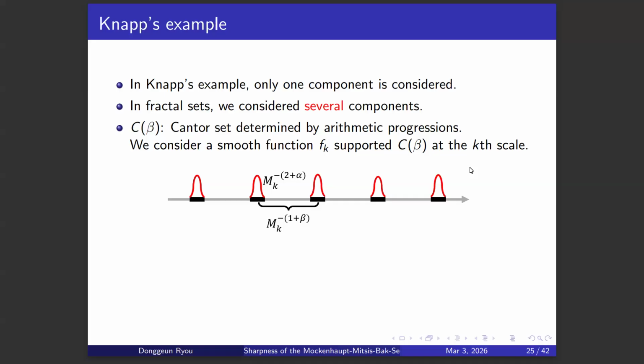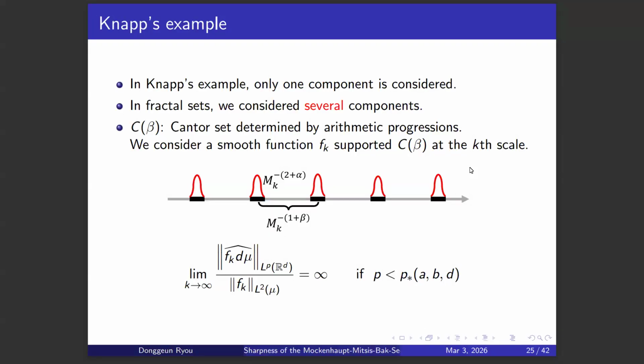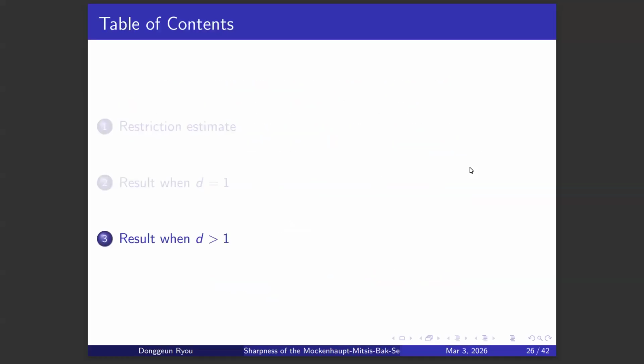As k increases, there are more and more components at each scale. Then we use this as a test function. When you test this against the L2 to LP extension estimate, if p is smaller than p star, this extension estimate fails. Okay, so this is what happened in one dimension. And now let's move on to higher dimensions.